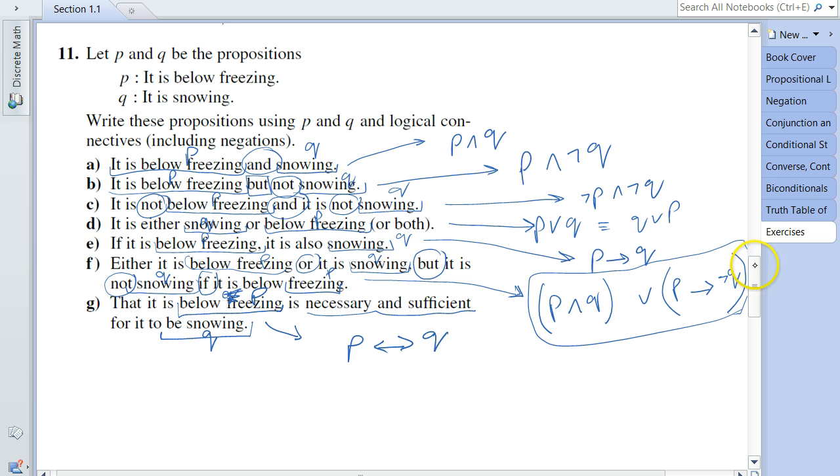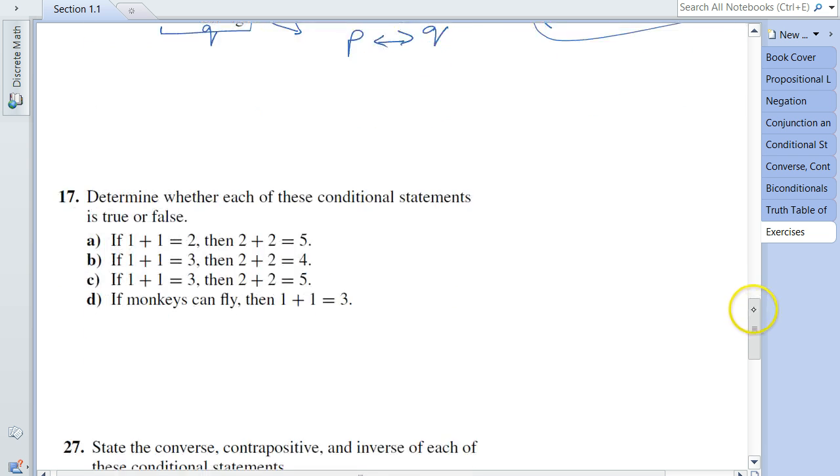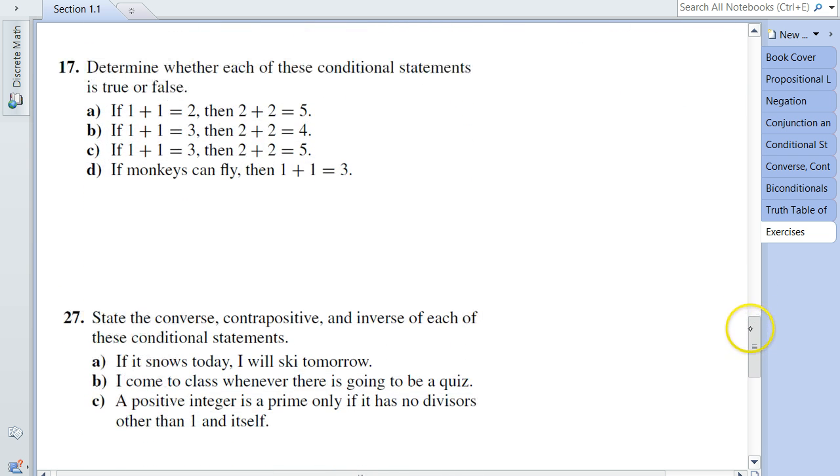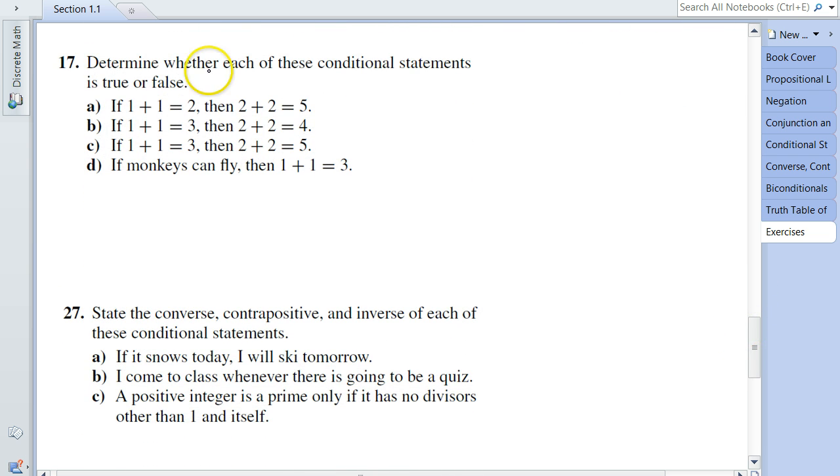Right. As you've seen, we're just doing exercises concerning the concepts and ideas that were covered in session 1.1. Let's continue with this. Going to question number 17. Question number 17 says, determine whether each of the conditional statements is true or false. So we have 4 conditional statements, and we want to know whether the whole conditional statement is true or false.